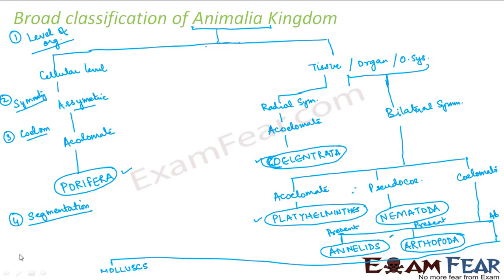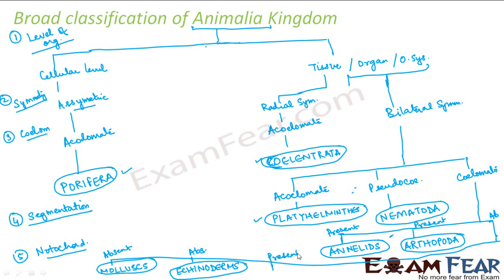Now we took into consideration the fifth parameter, that is the presence or absence of notochord. Notochord is absent in mollusks, notochord is absent in echinoderms, and notochord is present in chordates.